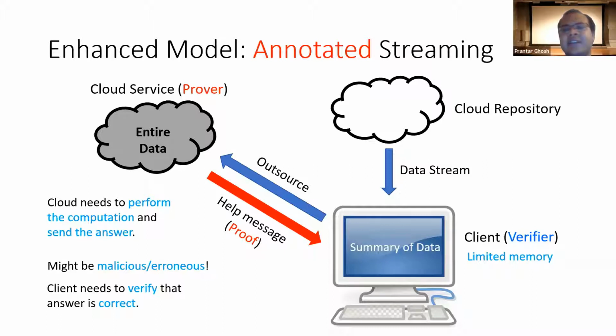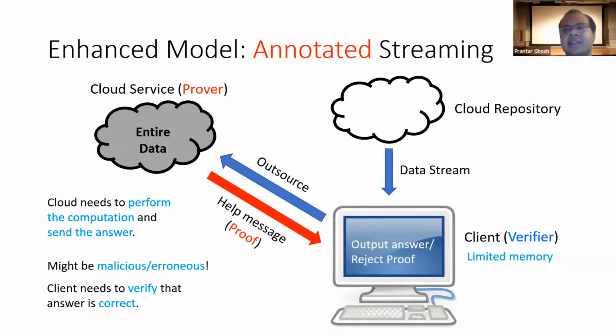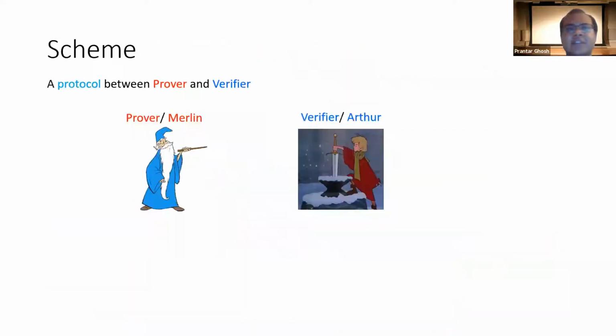He wants to verify the correctness of the proof with the summary he had stored. And so he does some computation and verification, and finally outputs an answer if he thinks that the cloud was honest, or rejects the proof otherwise. This is the main idea of the model. Now let me make it a bit more formal.